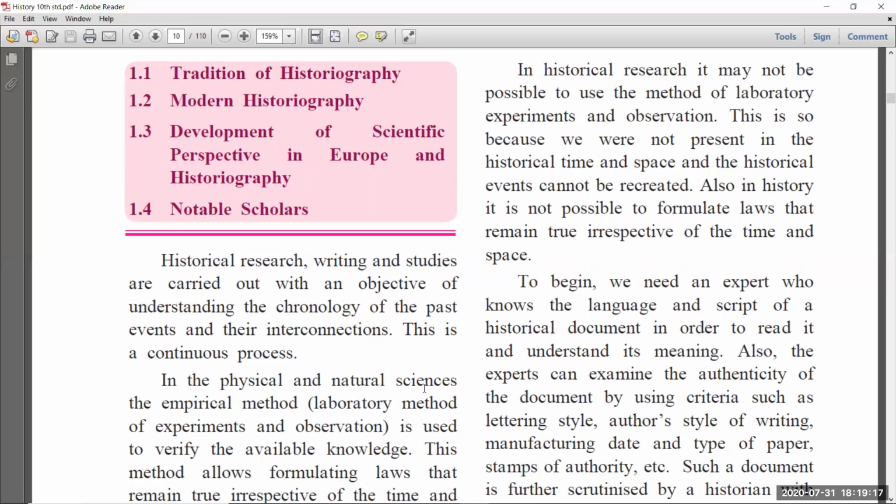In the physical and natural sciences, the empirical method, the laboratory method of experiments and observations, is used to verify the available knowledge.